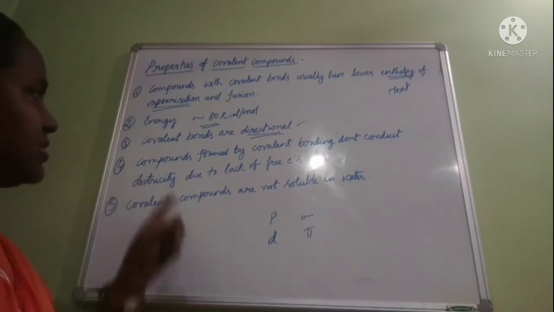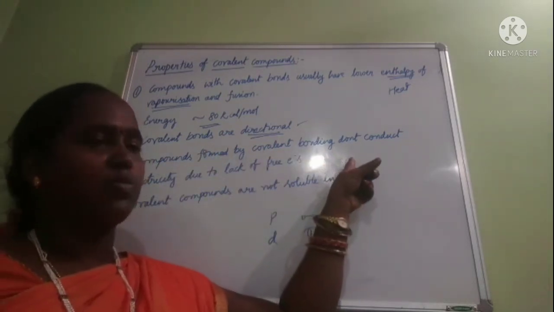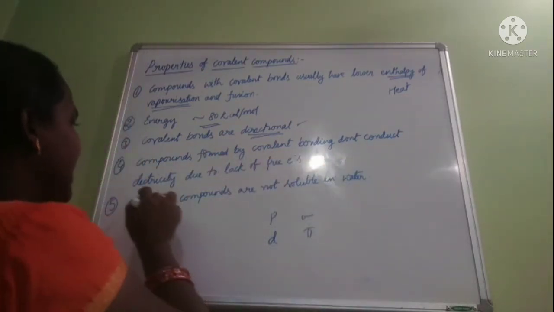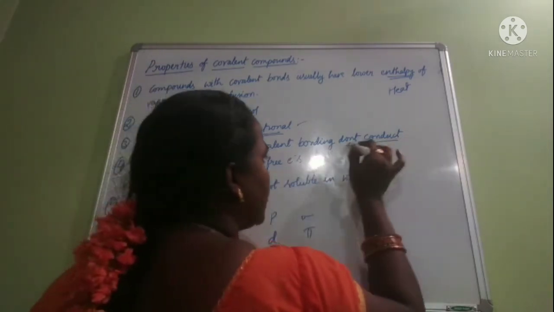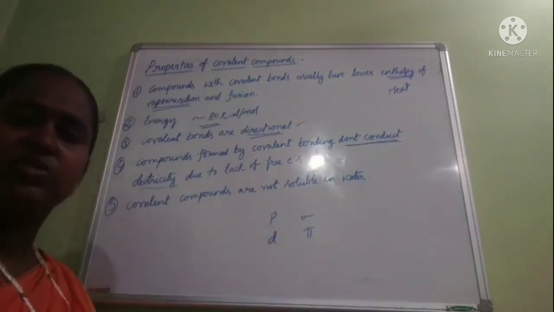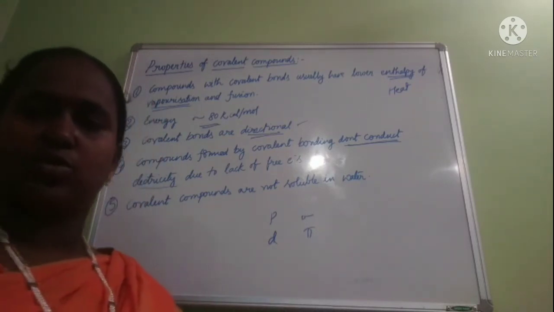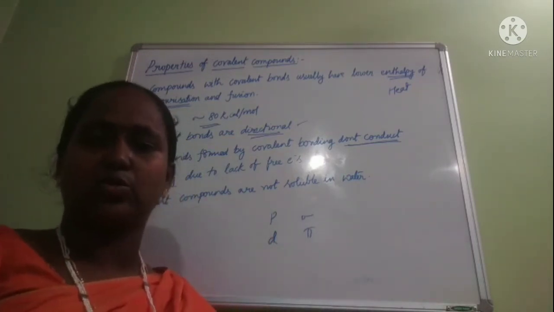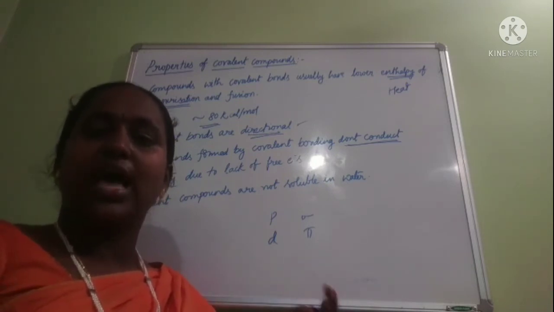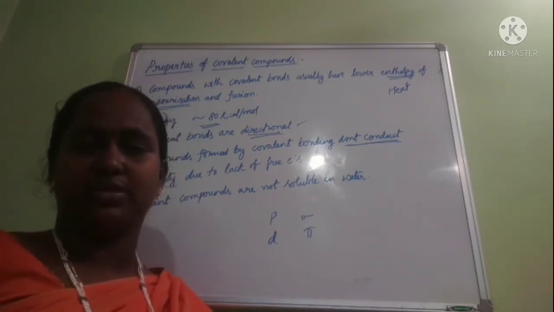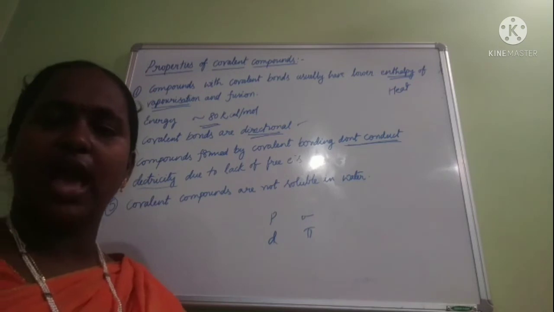The next property is that compounds formed by covalent bonding do not conduct electricity. Why do they not conduct electricity? Because they do not have free electrons. They are just sharing the electrons. It requires higher ionization enthalpies, right? That means it doesn't have free electrons.